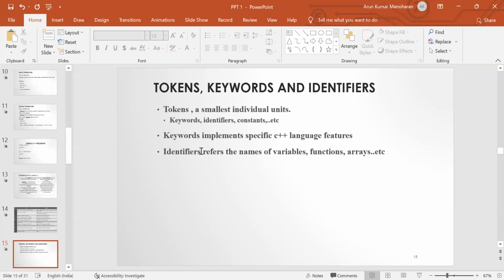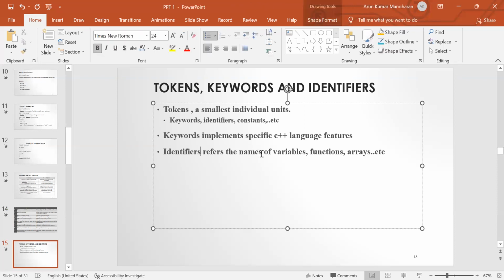So next one is an identifier. Identifier refers to the name of a variable, function, or array. For framing an identifier, we have to follow some rules. Identifier name should begin with an alphabet or underscore. Identifier is a combination of alphabets, numbers, and underscore. There should not be any white spaces between the identifier names. So we have to follow these rules while framing an identifier.